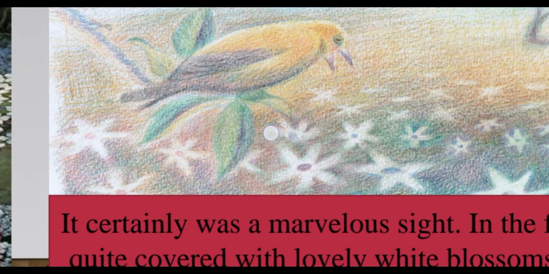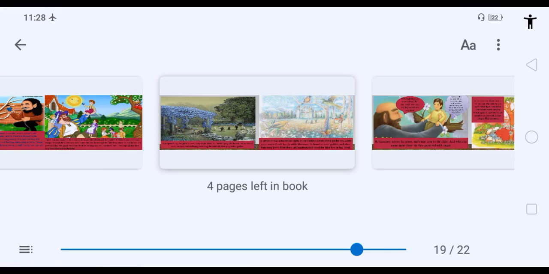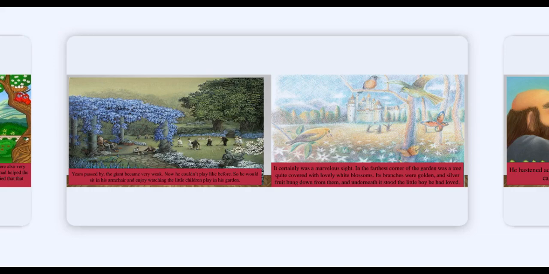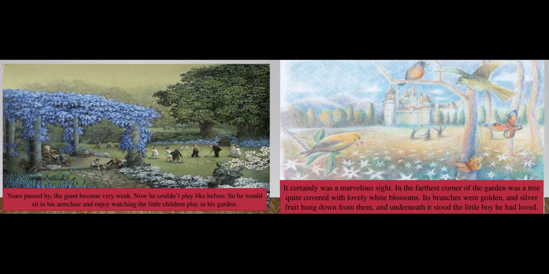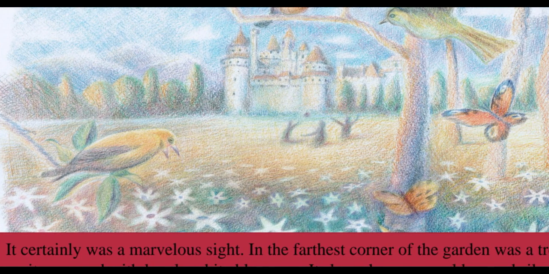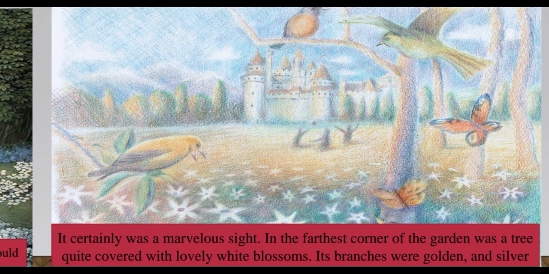Now here, as you can see, this is a particular view which the giant sees from his window. As one day he was getting ready to come into the garden, he sees that one particular corner, where he had seen that boy whom he had helped to climb the tree, that particular corner had a beautiful tree which was covered with white flowers, and the tree had golden branches and silver colored fruits hung from it.